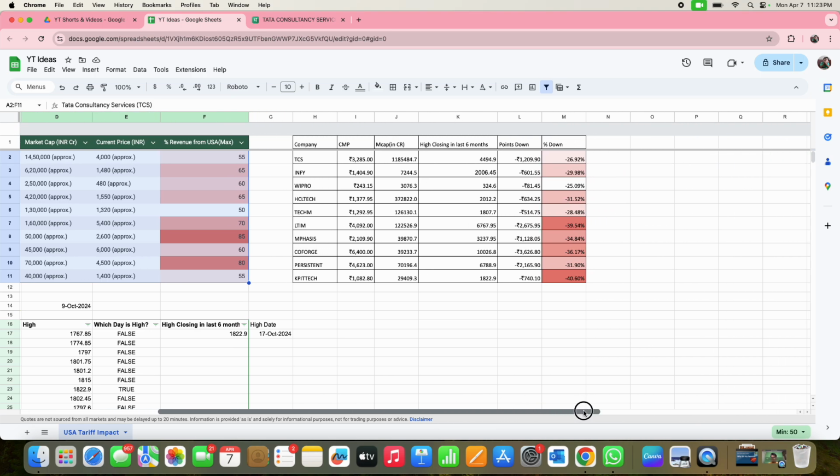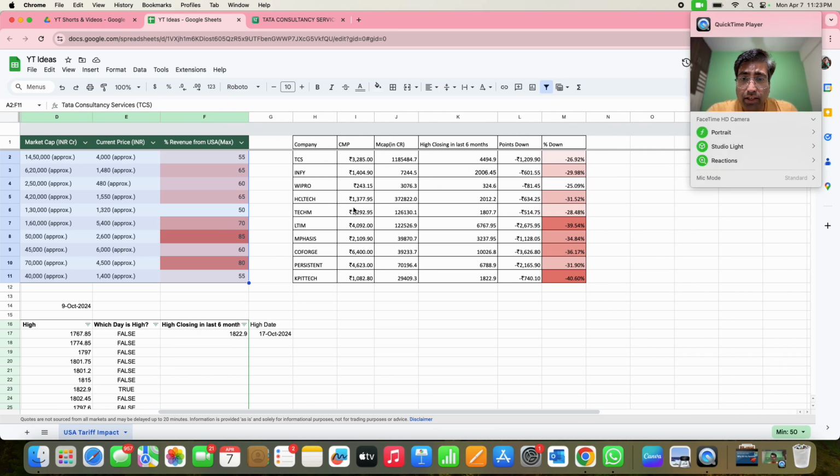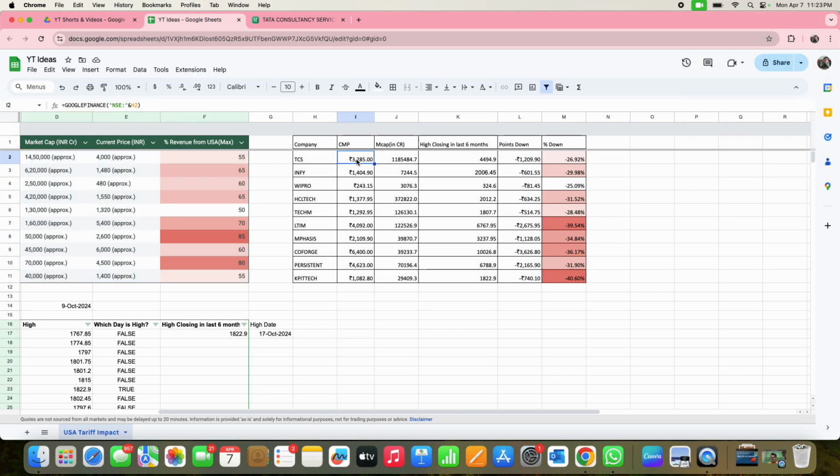On the right table, what you see here, I got from the Google Finance formula. Whenever I click on something, my face will be hidden, so please don't mind that. If you know the Google Finance formula, I request you to explore it, as it's very useful when you do a stock analysis. I brought the current market price, which is close to the accurate value, and this market cap from the Google Finance formula. You can pause the video and refer to how I brought it.